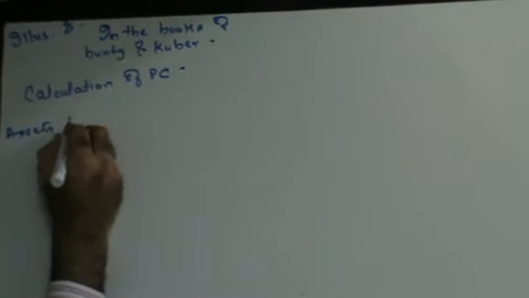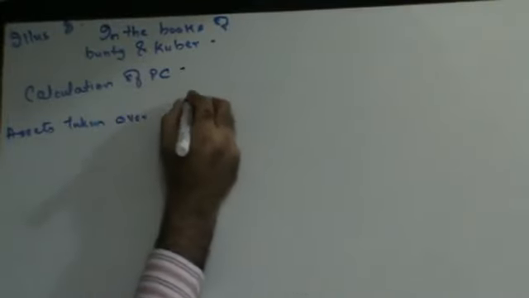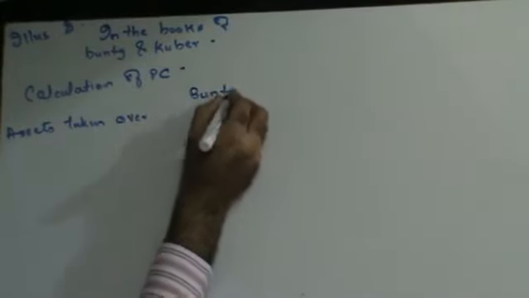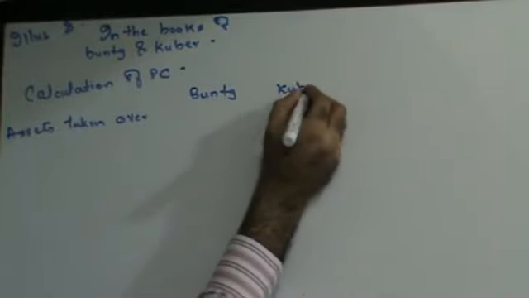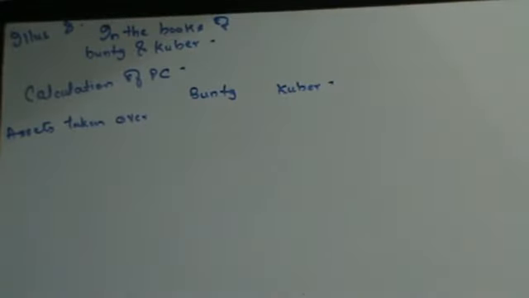Assets taken over: Bunty, Kuber. First, let's see for Bunty. In the case of Bunty, they have given you that equity shareholders are to be issued 7 shares of 10 each in BK Limited and are to be paid 5 in cash for surrender of each 6 shares.